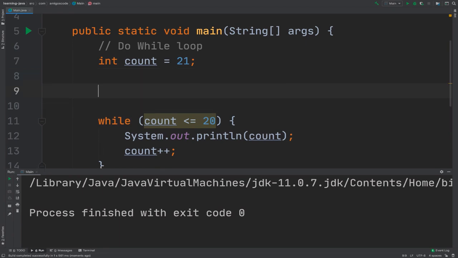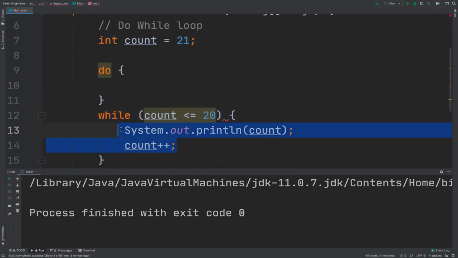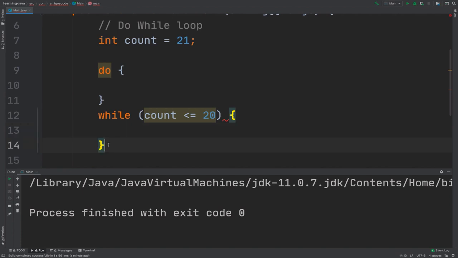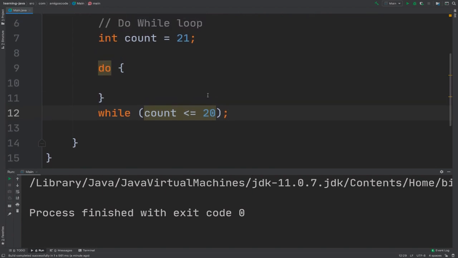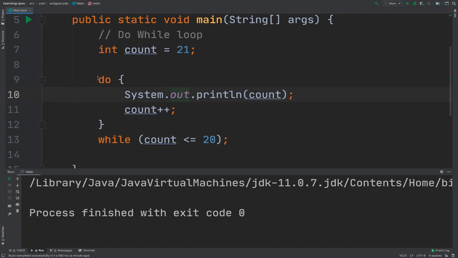So do while loop works as follows. So do, and then right here I need to grab all of that and then remove this parenthesis here. So basically it's a little bit different, but you can see that now if I put this inside, what this loop is saying is that no matter what, I'm going to do this at least once while this condition is true.